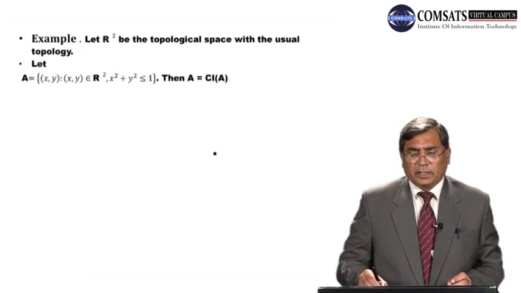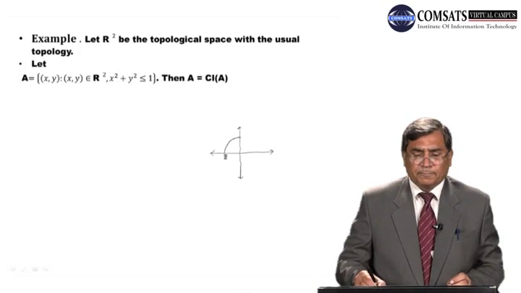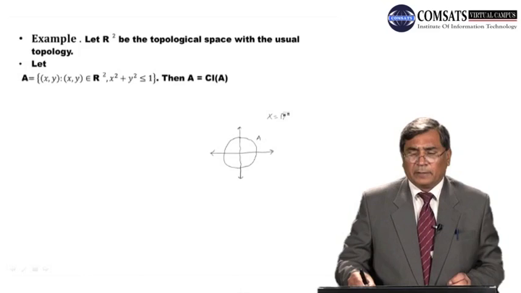So what is here is that we have R2 with center at origin and radius. So this is our A. All the points which are inside and on the circle. So this is the set A. X is equal to R2, the whole plane, and A is the set of either the points on the circle or inside the circle.